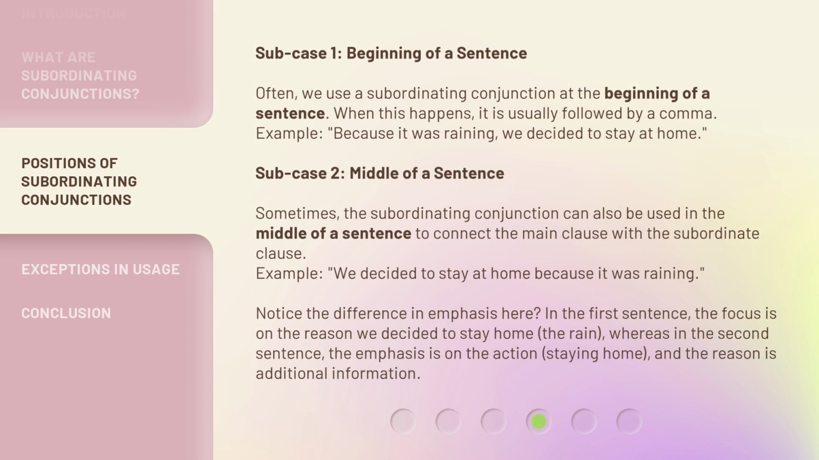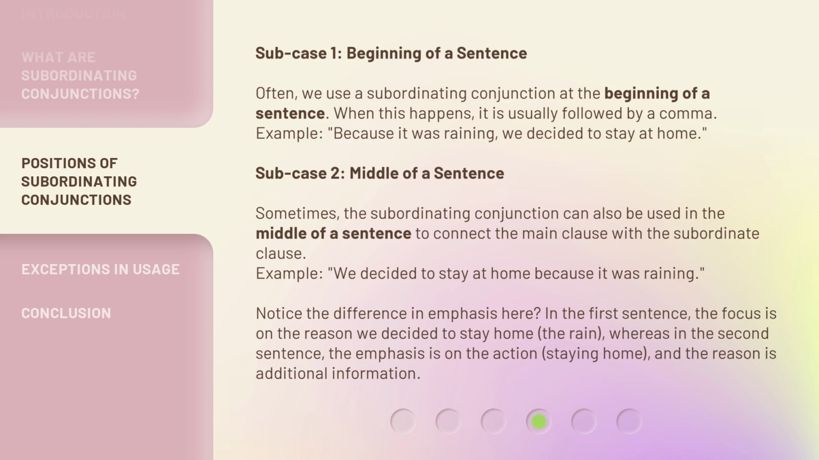Subcase 1, beginning of a sentence. Often, we use a subordinating conjunction at the beginning of a sentence. When this happens, it is usually followed by a comma. Example: "Because it was raining, we decided to stay at home."